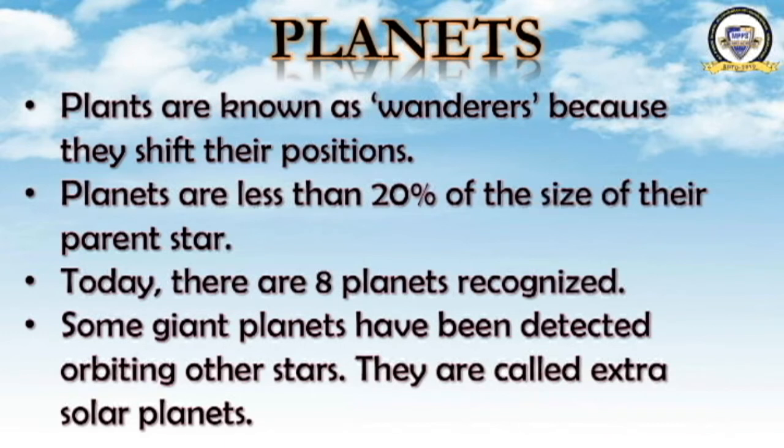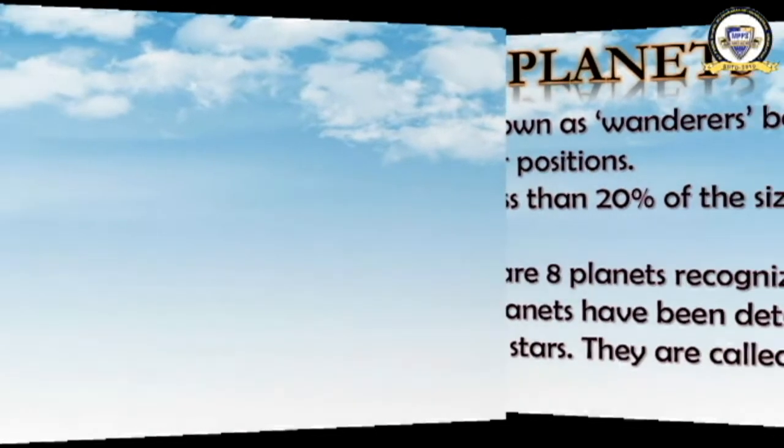Some giant planets have been detected orbiting other stars. They are called extrasolar planets. Besides these 8 planets, there are some giant, huge planets orbiting other stars, not the sun. Other stars are orbited by some planets, and they are named extrasolar planets. Moving ahead to the next topic.